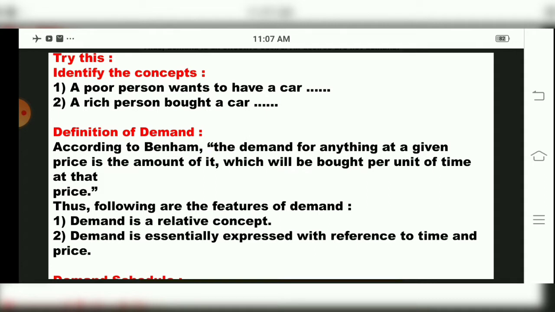And therefore they have told demand has two features. The first one is what? Demand is a relative concept. The second one is that demand is essentially expressed with reference to time and price, children.